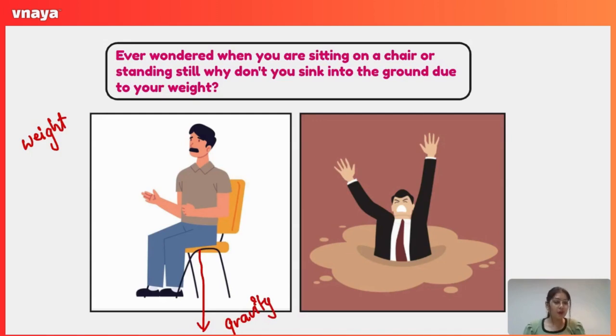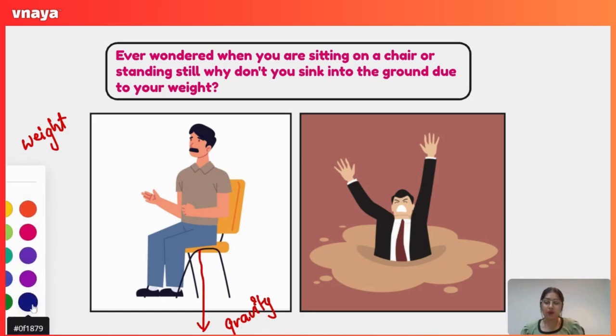Now, just like the tug of war game, if one team has more force, more players, obviously that team wins. If there is only gravity acting, that's more force. He should just sink down into the ground, but that does not happen. That means there's something else. Maybe there's another player, another team. So the same case is happening here.